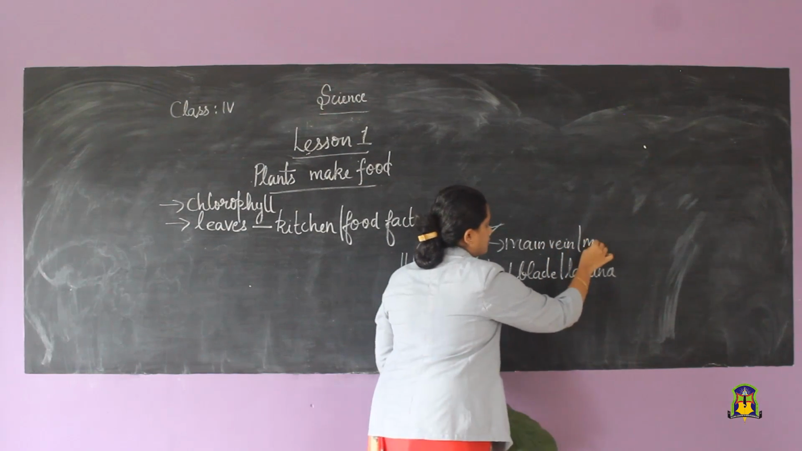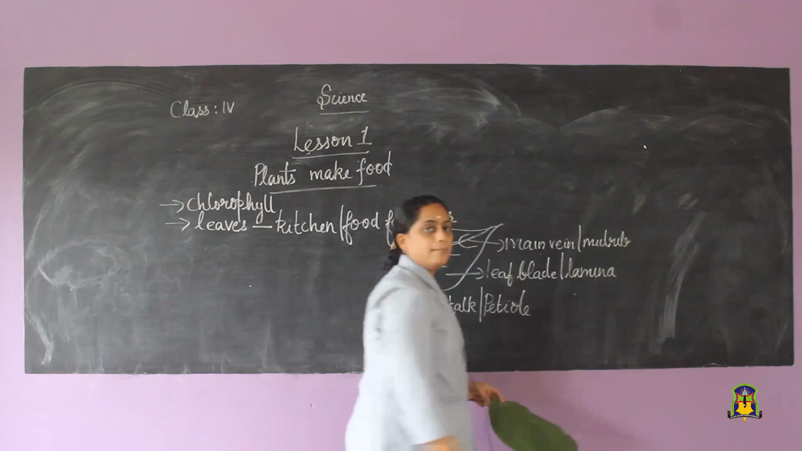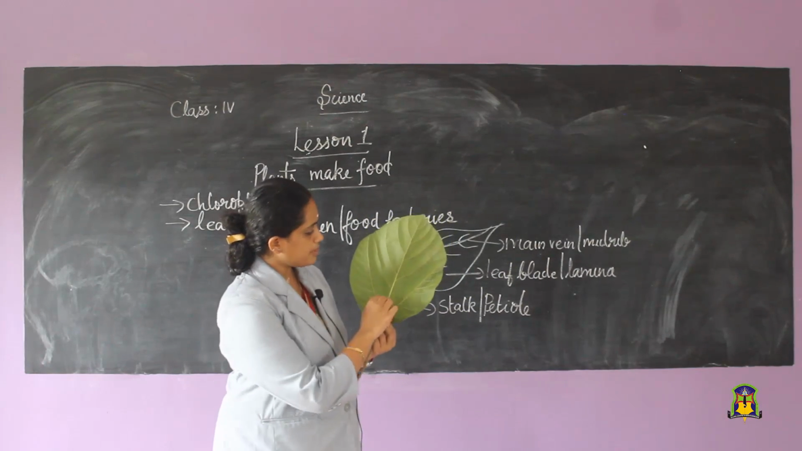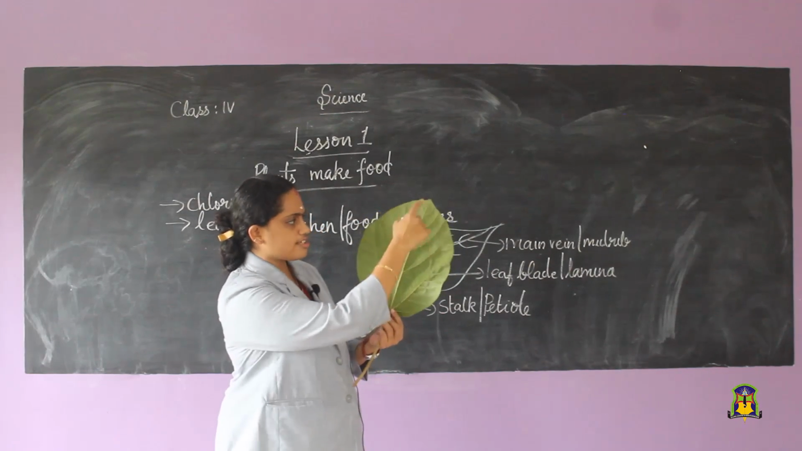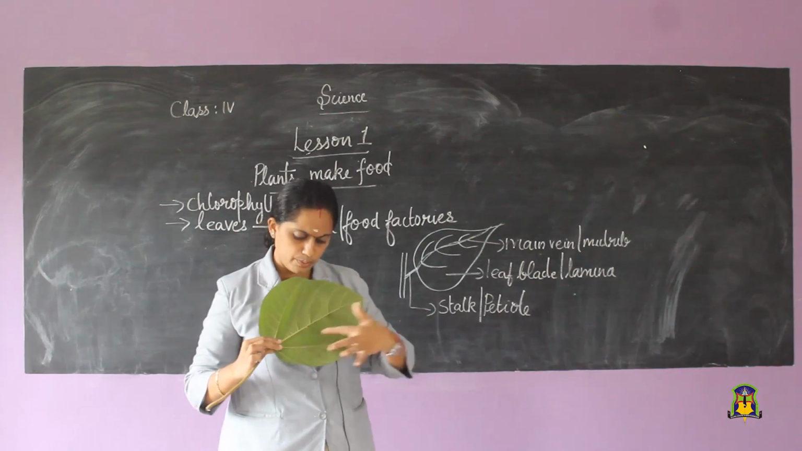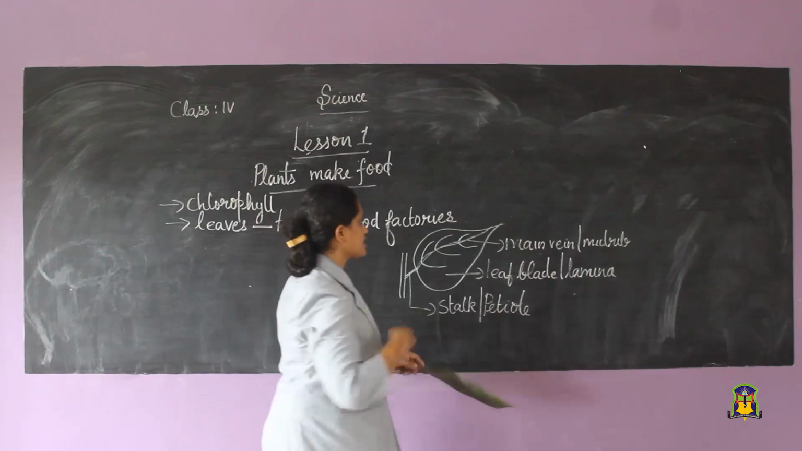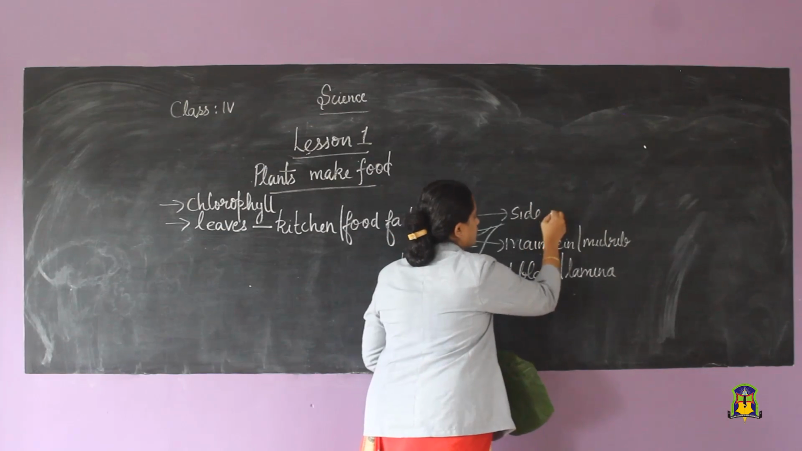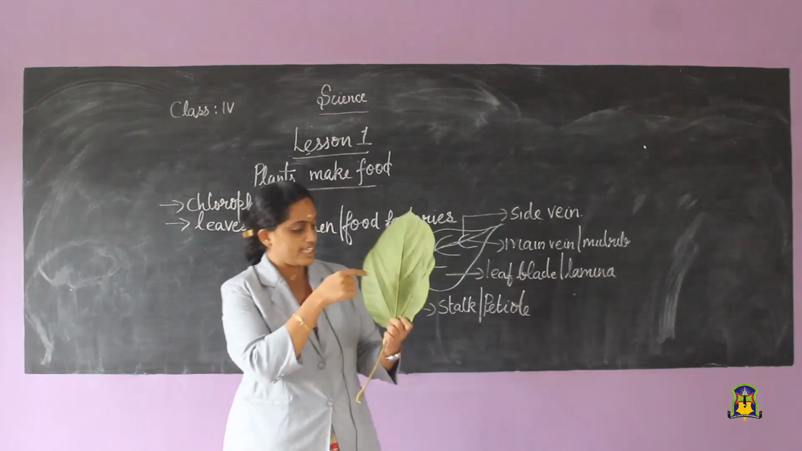Main vein or midrib. Now children, see from this main vein there are so many veins going towards different sides of the leaf. Did you see? So many side veins going. This is called the side vein. You know what is the use of these side veins?